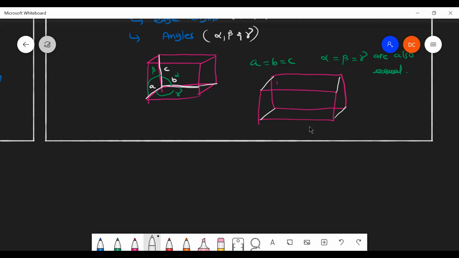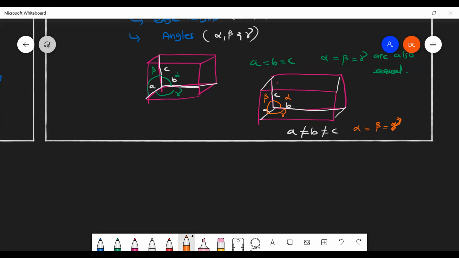Here also we have A and B and also C. So A edge length is different from B, so A not equal to B, and B also not equal to C. But the angles between them are equal: alpha, beta, and gamma. So alpha equal to beta equal to gamma. All things, very, very important.